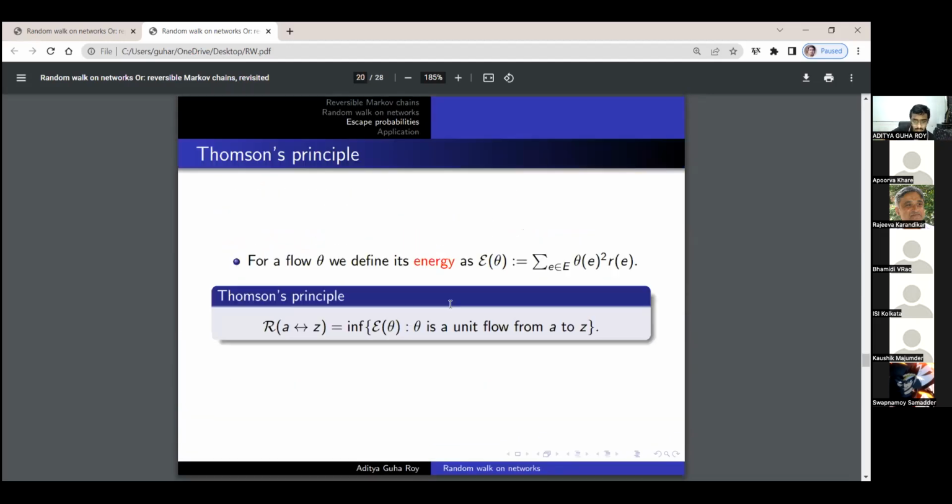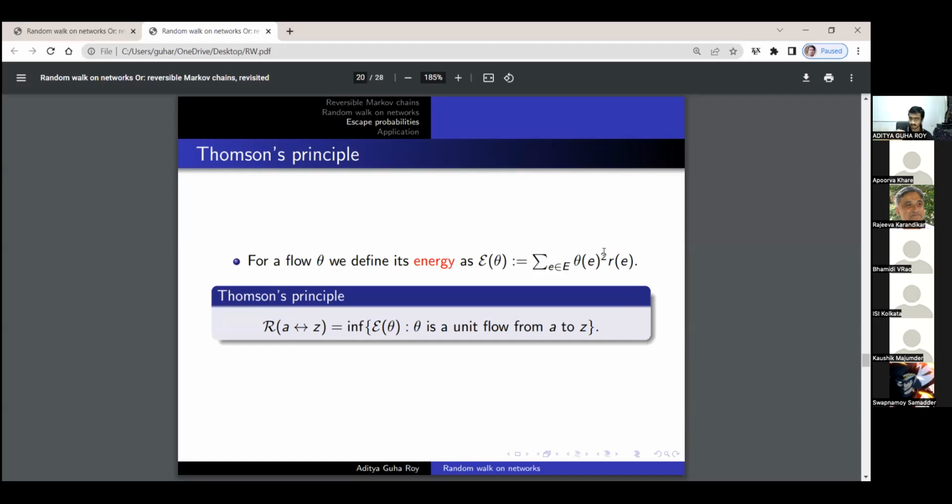All right, so now for a flow theta, we define its energy to be the summation over e belonging to E, the edge set, of theta(e) squared times R(e). Notice that it doesn't matter which orientation of the edge we take, because after squaring, the square of an antisymmetric function is a symmetric function.